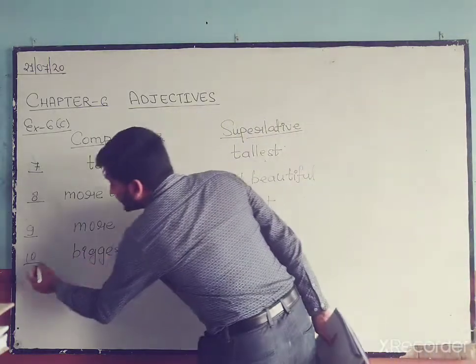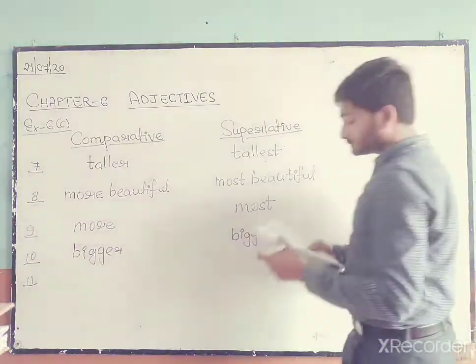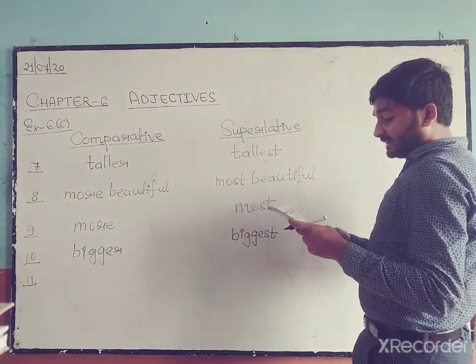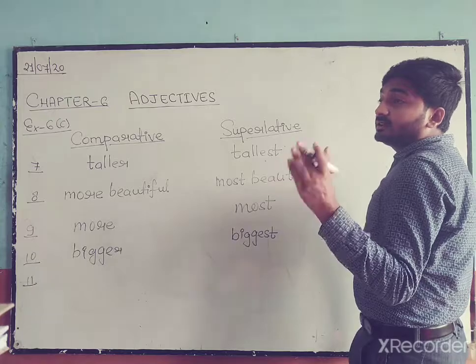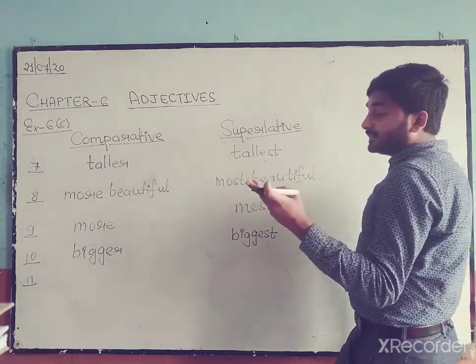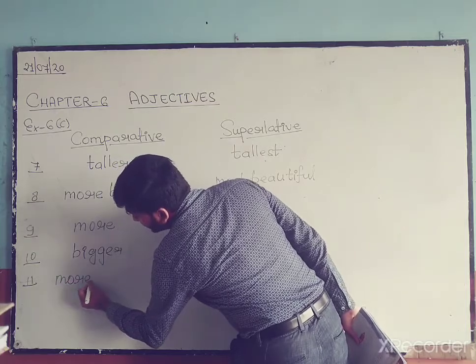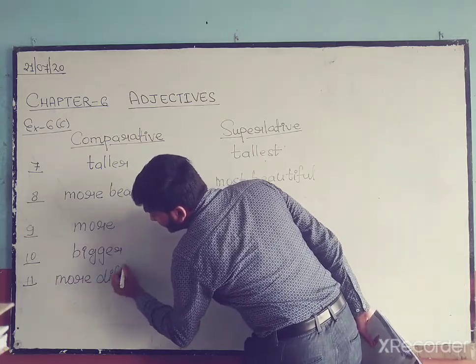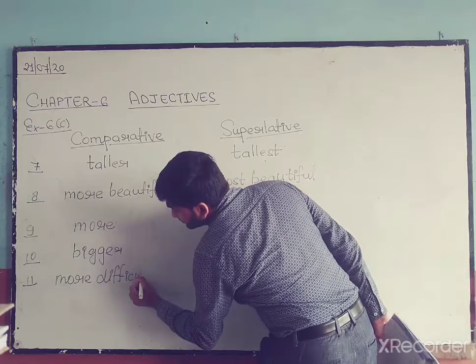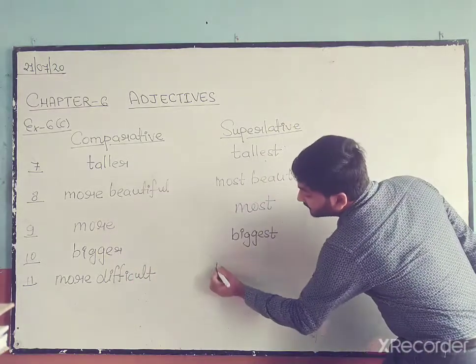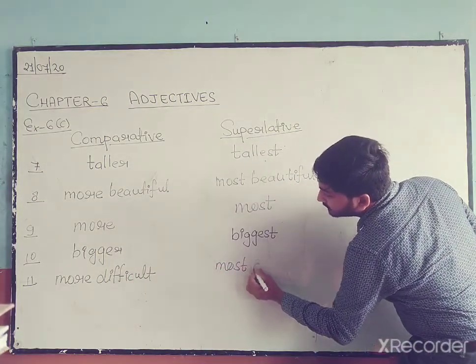Biggest. Number 11 is difficult. Difficult, 3 syllables. Difficult, that means we have to add more. In comparative it will become more difficult, and in superlative we will add most: most difficult.